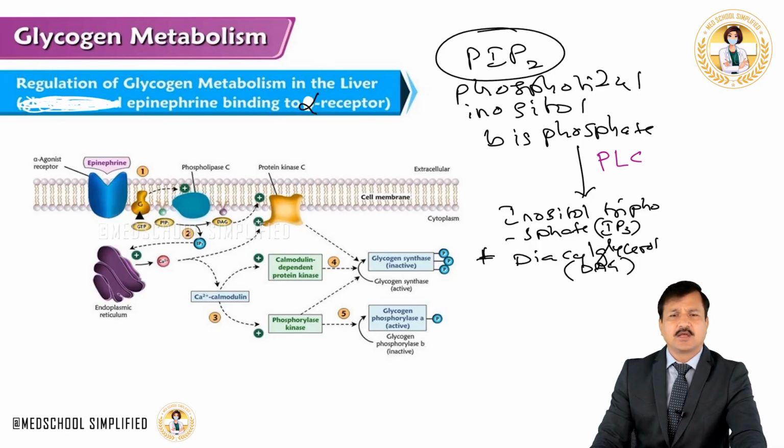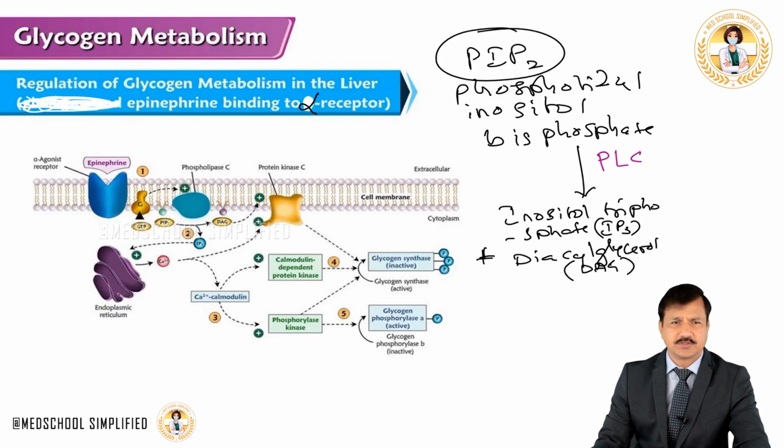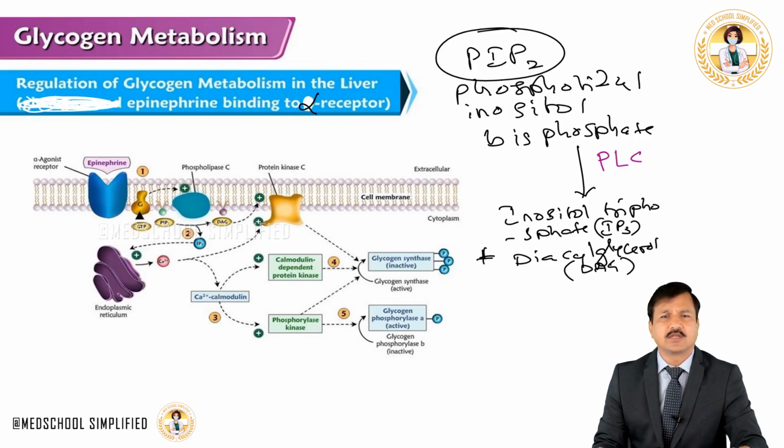So overall, glycogen phosphorylase is activated, and once it is activated, it's going to break glycogen into glucose 1-phosphate and then into glucose 6-phosphate, and then that forms glucose. And that is how epinephrine binding to alpha receptor will work in the liver.